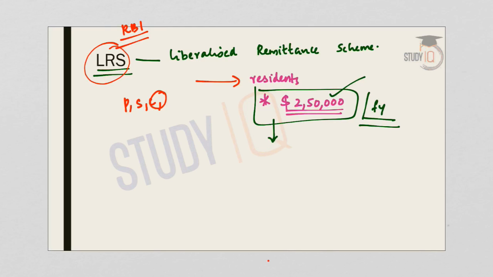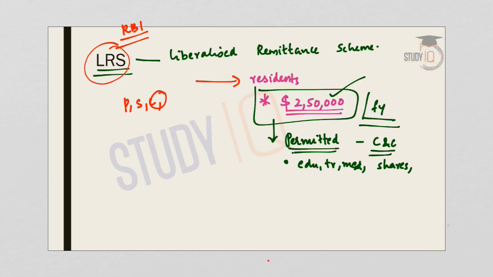So this money can be remitted for a permitted list of current account as well as capital account transactions. So let us see what are the permitted transactions. Permitted are education, travel, medical treatment, purchase of shares and property, maintenance of relatives who are living abroad, gifts, and donations. All these are permitted. Individuals can also open, maintain and hold foreign currency accounts.